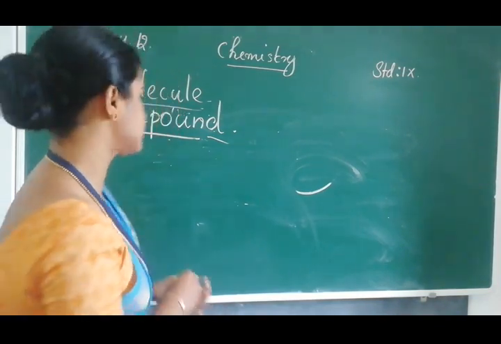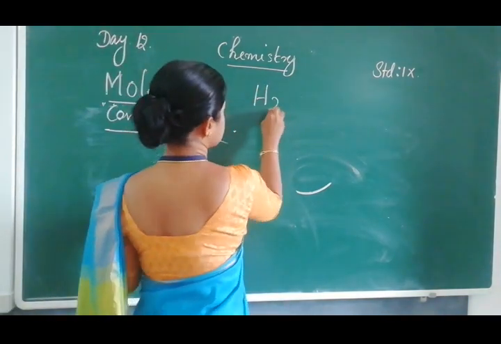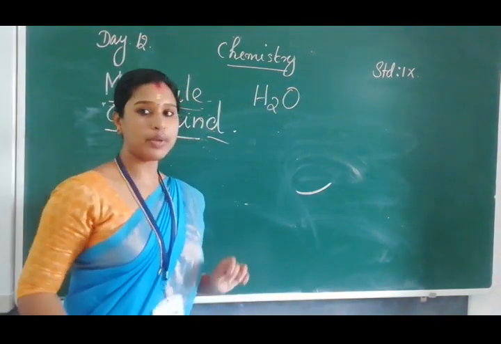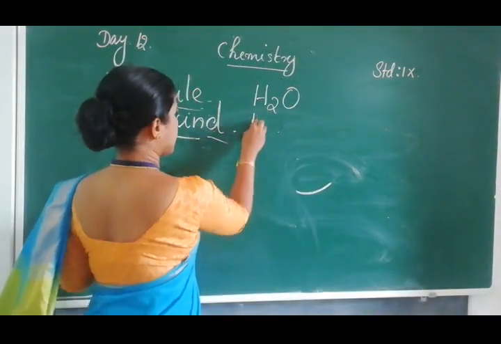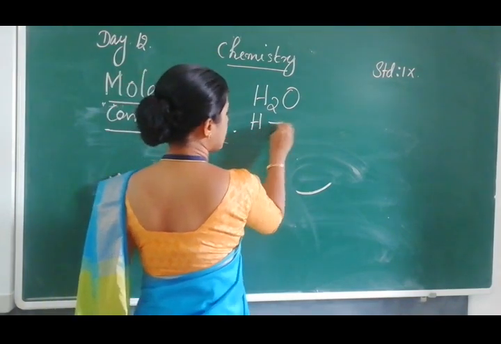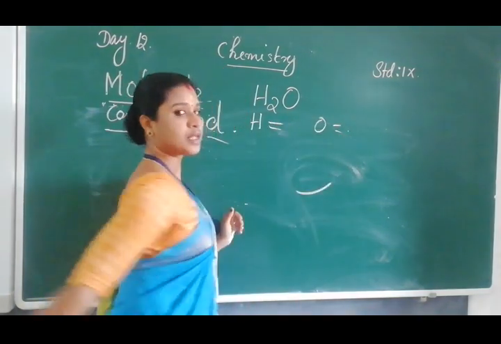Water molecule. So we just consider H2O. How many atoms are there? 2 atoms are there. What are they? Hydrogen. Another one is oxygen. Okay. What is its proportion?